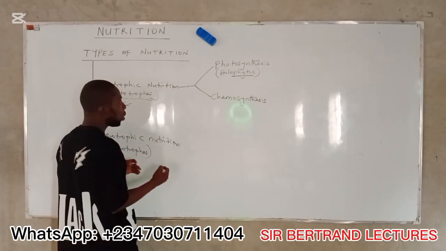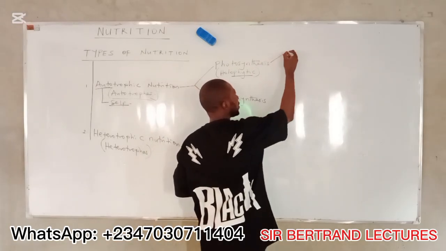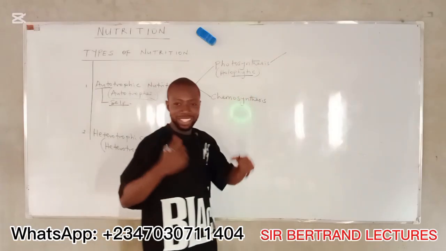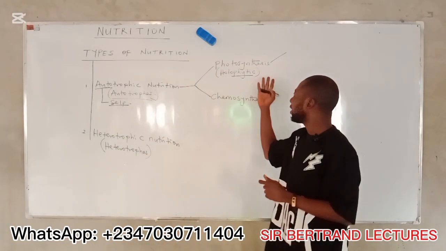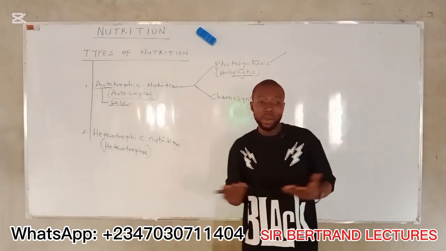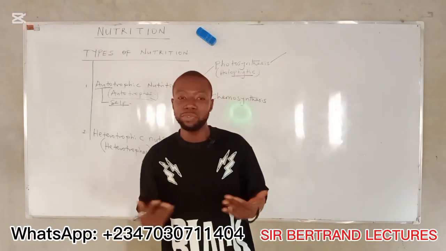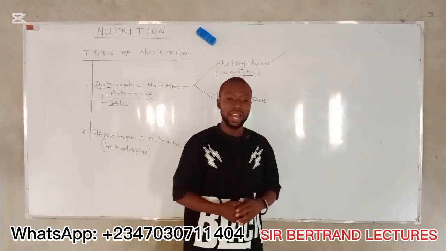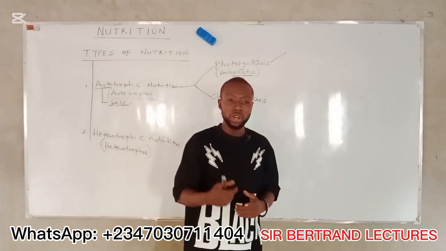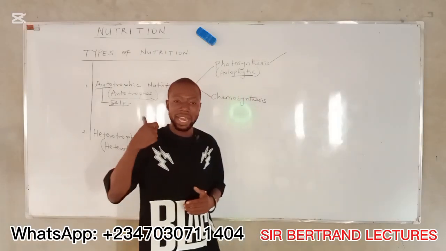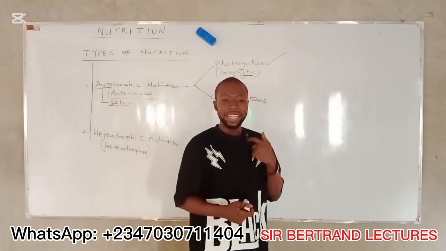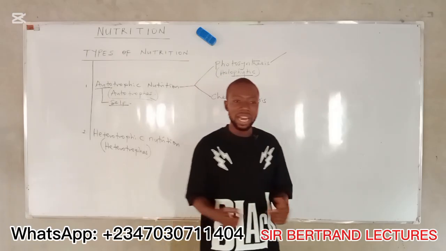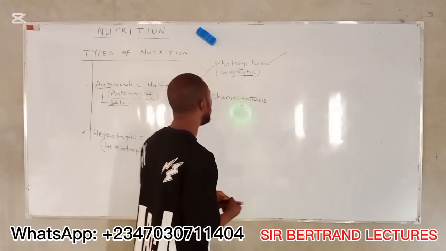All right? Now, what is photosynthesis? I think I'm going to discuss this in the next topic, plant nutrition. Photosynthesis here on the board is the process by which green plants are capable of producing their food by themselves from simple inorganic substances such as chlorophyll, water, and carbon dioxide. They use that to make their food.